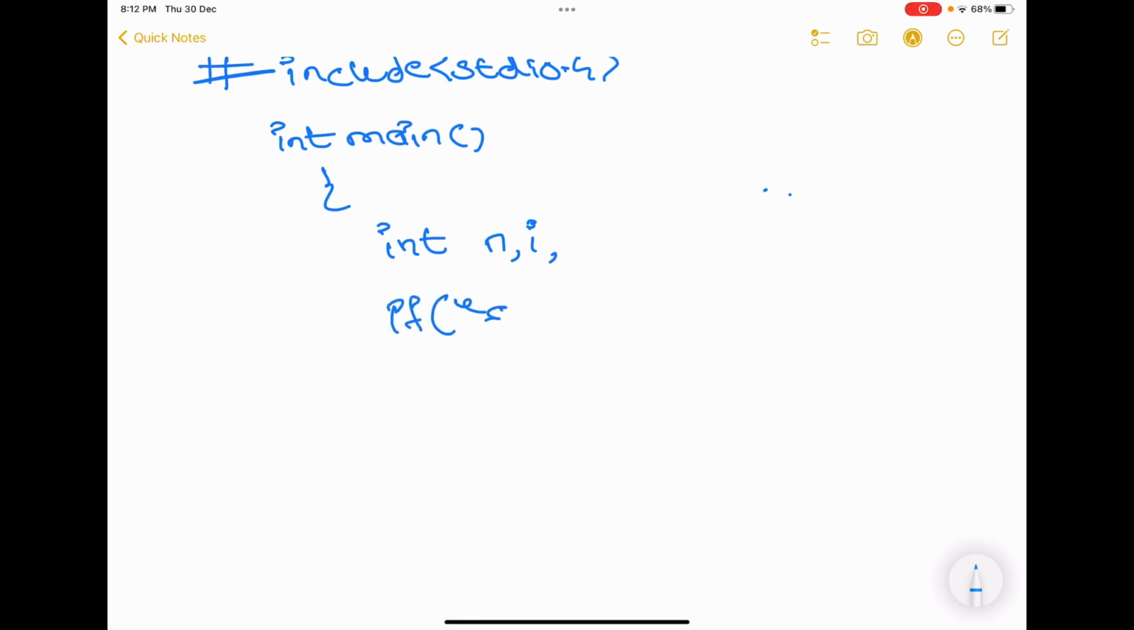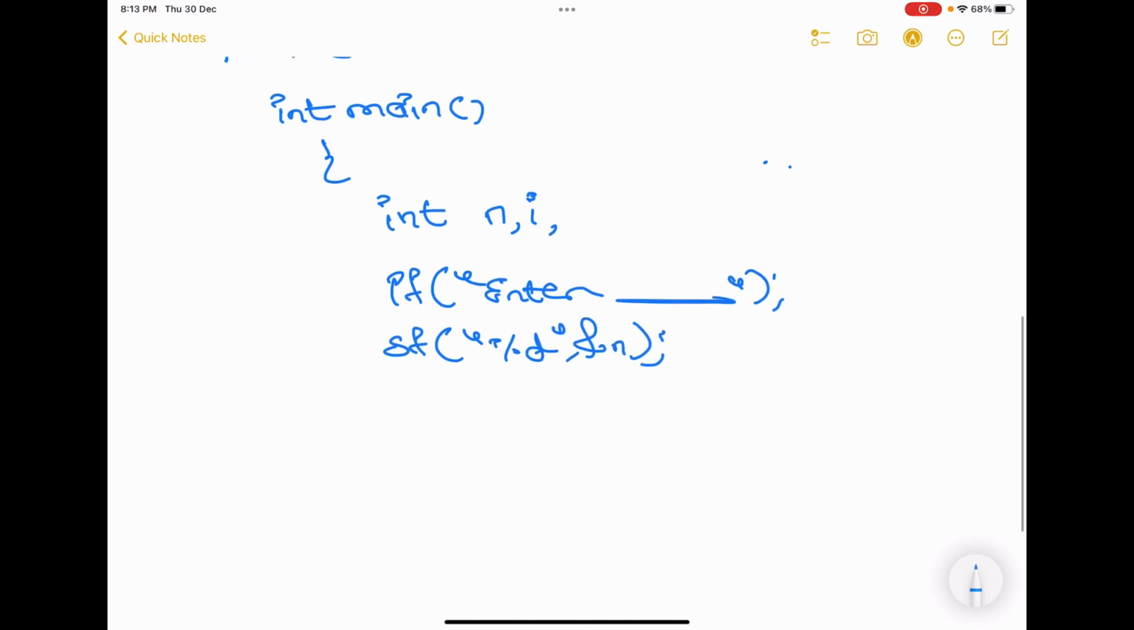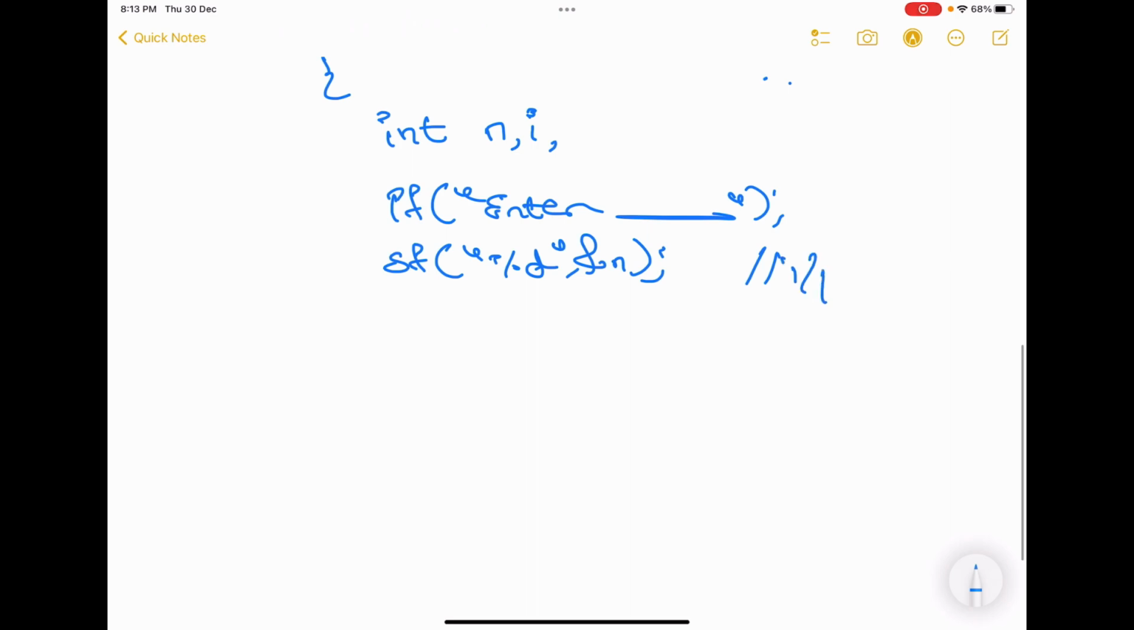printf("Enter the number"); Done. Then scanf. You have to write scanf, not sf. scanf("%d", &n); Done. We got the user input.